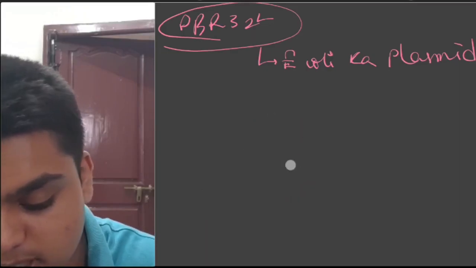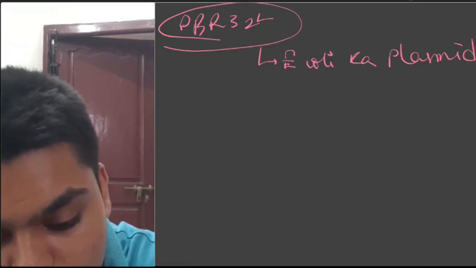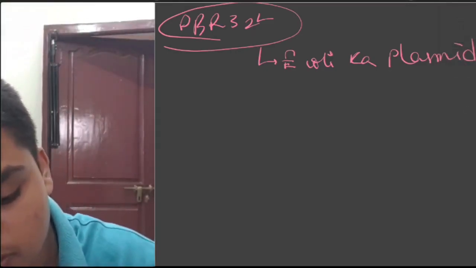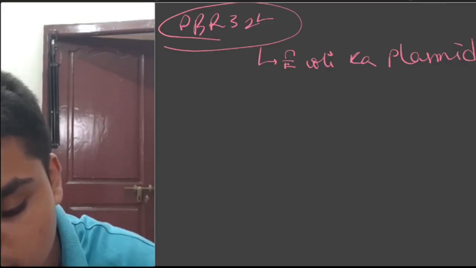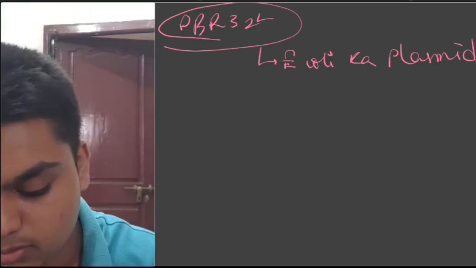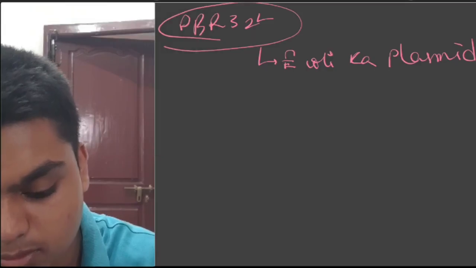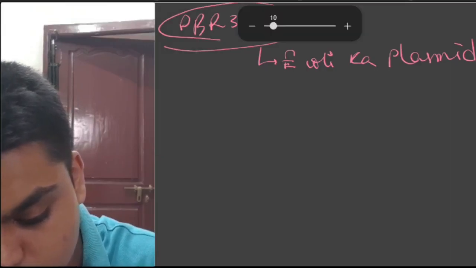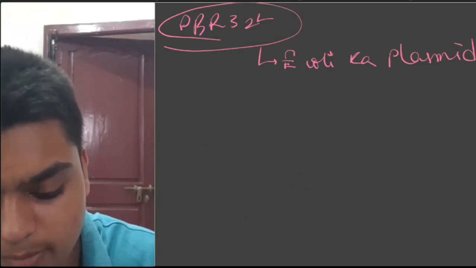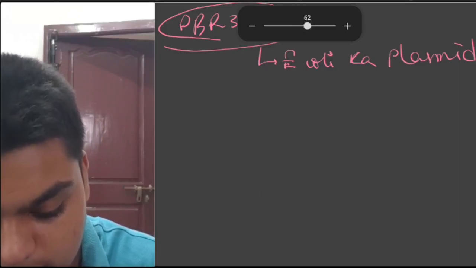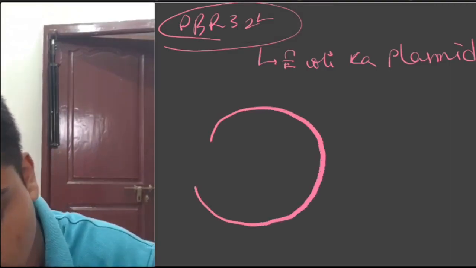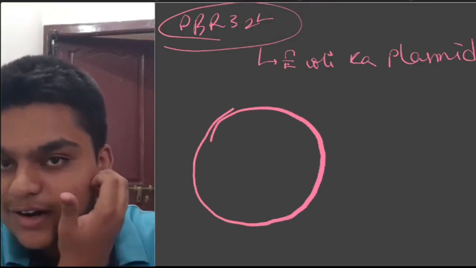This is the worst circle I have drawn in my life. Wait, I don't know how to draw a correct circle in this. Just trying. Yes, this is fine. Oh no. Let's try now. Now I'm trying to increase the size, guys. That's it. Make it 46. Now let us try. Yes, this is the circle, sort of.